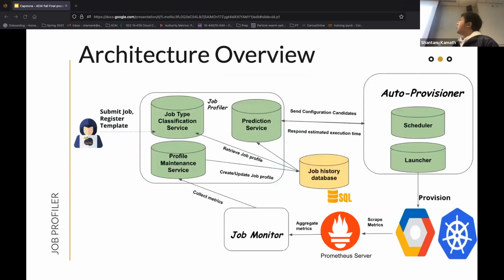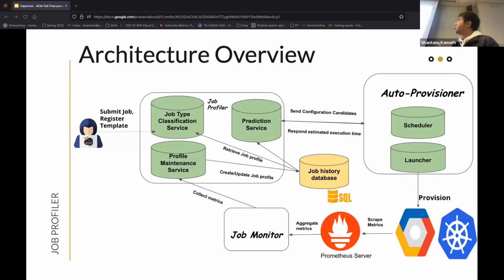And this is the overall architecture. We will only cover it on a very high level. When the user registers a template, all the jobs submitted subsequently that belong to that template will be tracked by the job monitor, with aggregated metrics collected by the Prometheus server we deployed on the cluster. It will send the metrics to the job maintenance service in the job profiler.